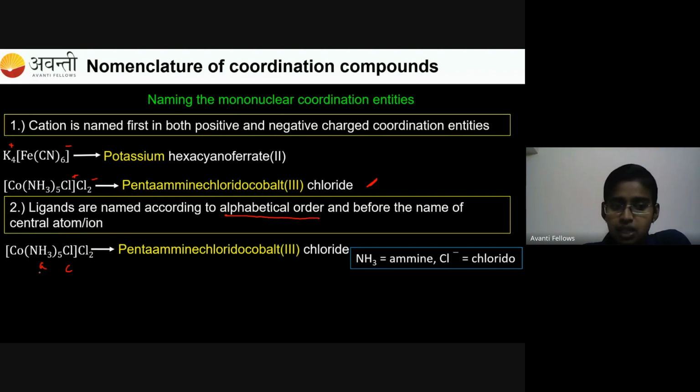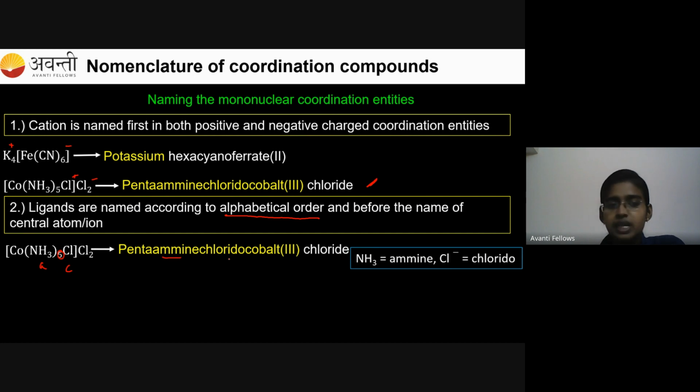So ammine comes first. So how many ammines do we have? We have 5 ammines. So it is called pentaammine. While writing ammine, you have to write 2 m's. Don't forget about it. It is pentaamminechloridocobalt. This is the cation.